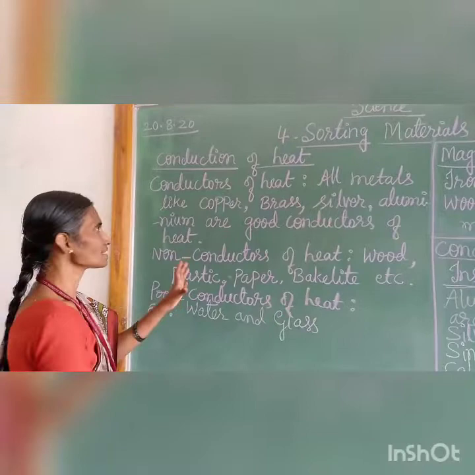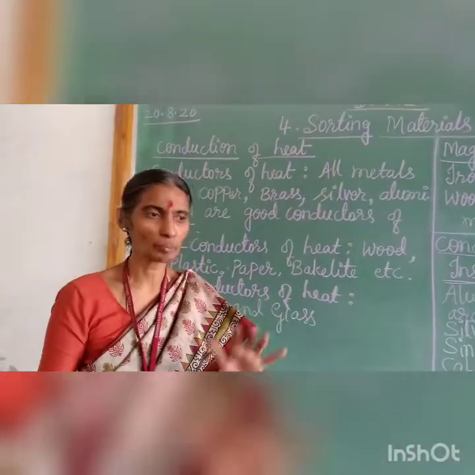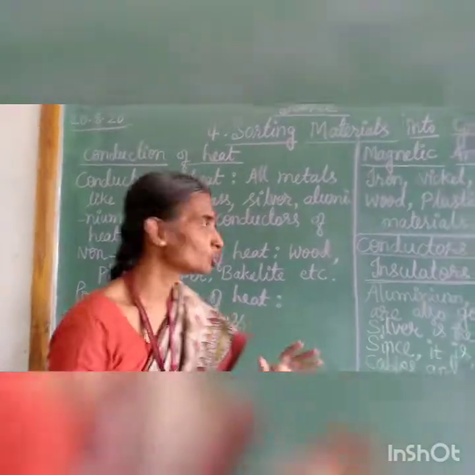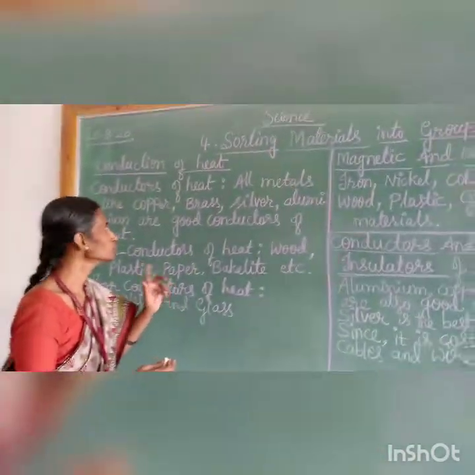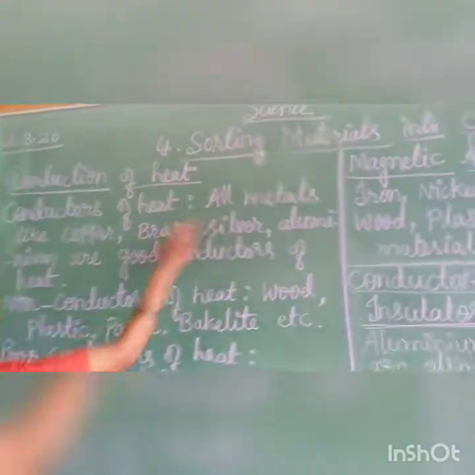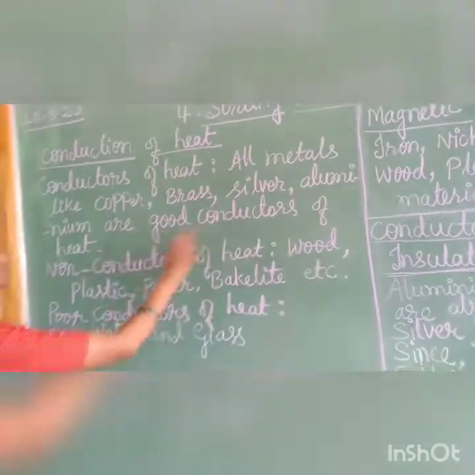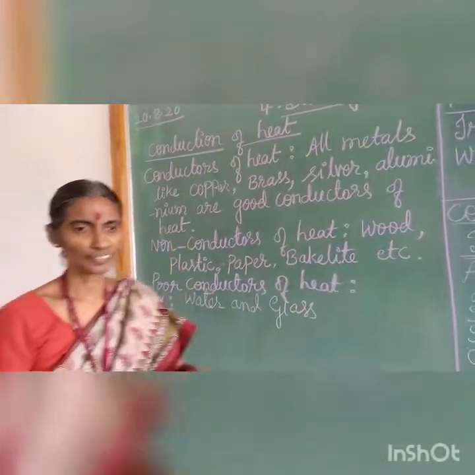Some materials allow heat to pass through them, and some materials do not allow heat to pass through them. For example, copper, brass, silver, and aluminium are good conductors of heat.